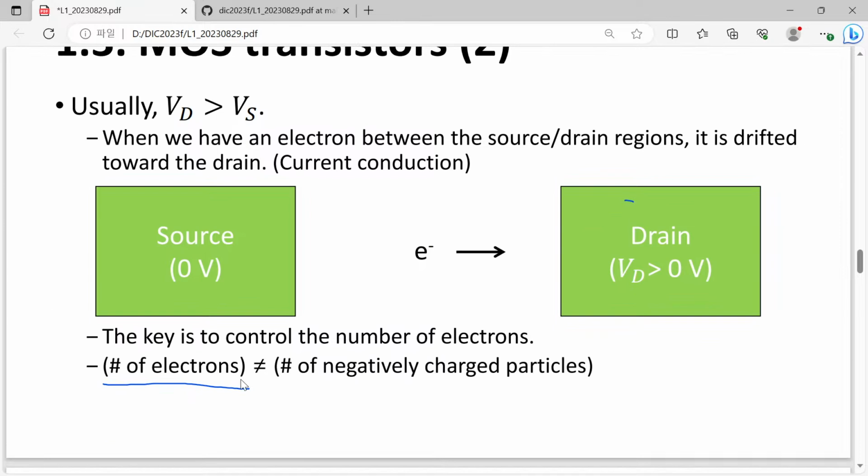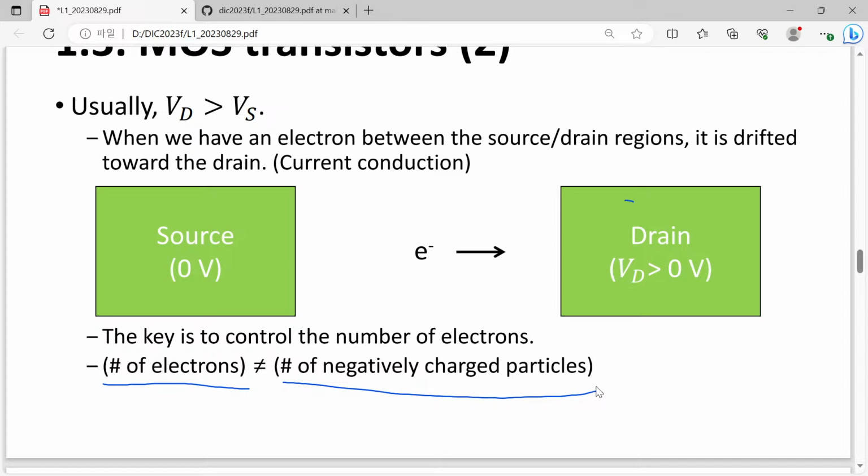But what I want to say is, the number of electrons in this MOS system is not necessarily equal to the number of negatively charged particles. That is the key point I want to deliver in today's lecture.